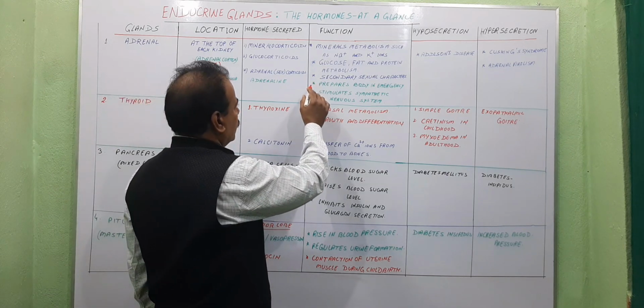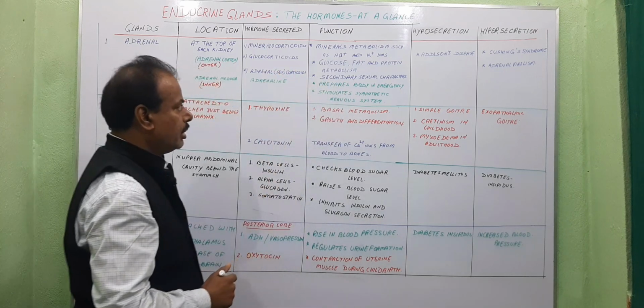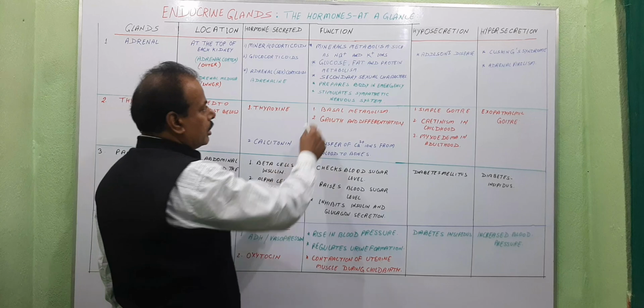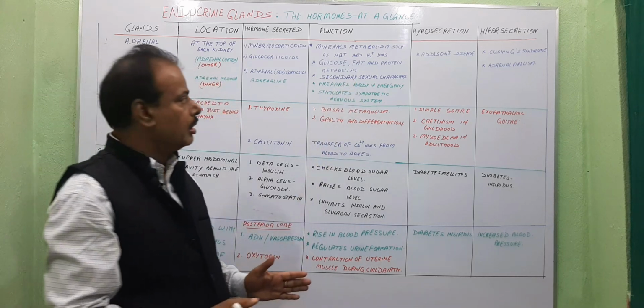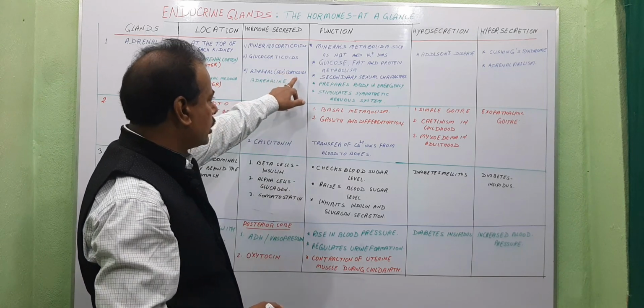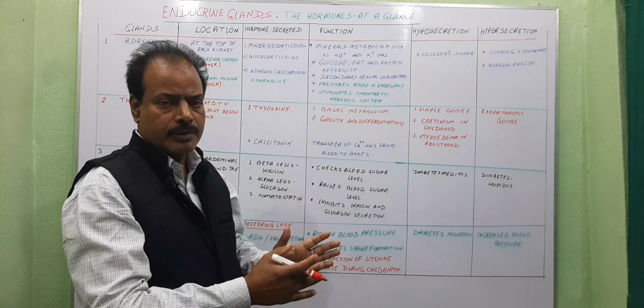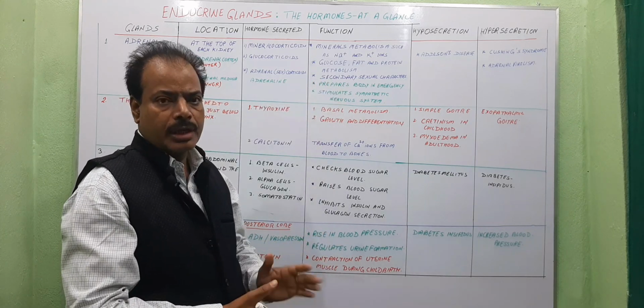And the third one, adrenal corticoids, regulates secondary sexual characters, meaning that in the presence of a proper amount of adrenal corticoids in males and females, the appearance of secondary sexual characters takes place.